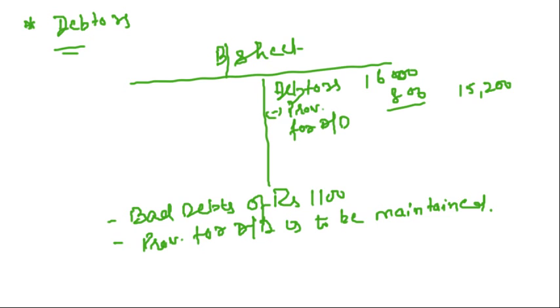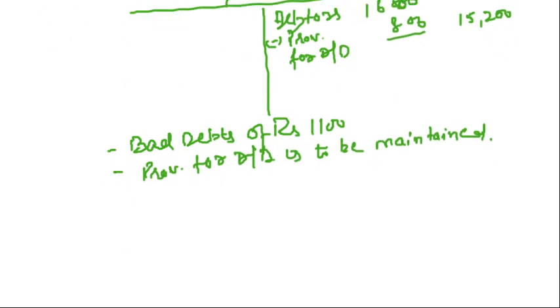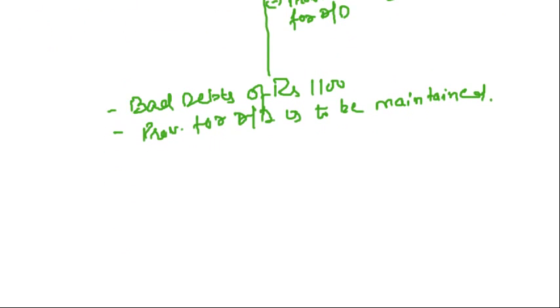In this situation, what to do? First of all, always adjust the bad debts. Clear?